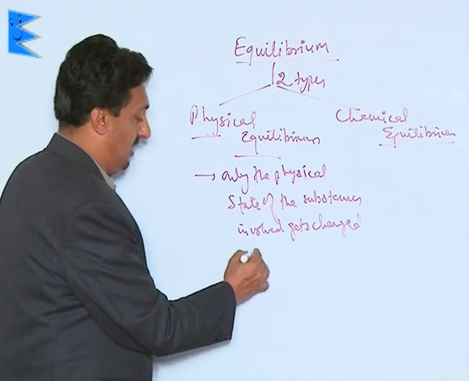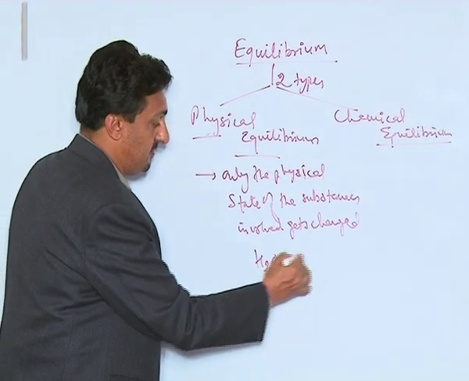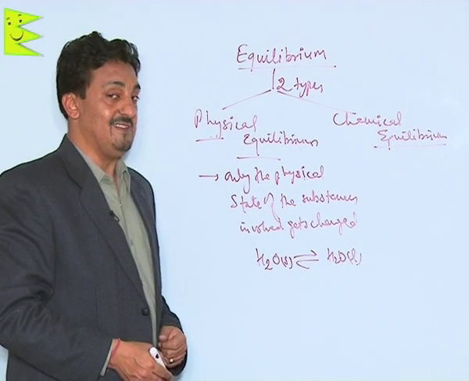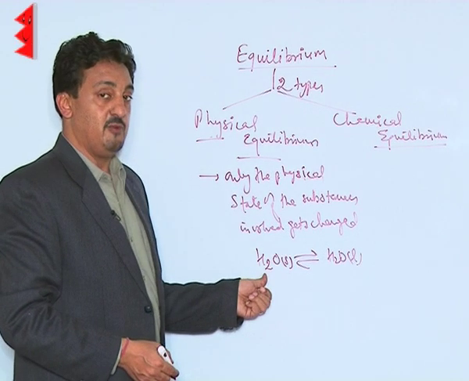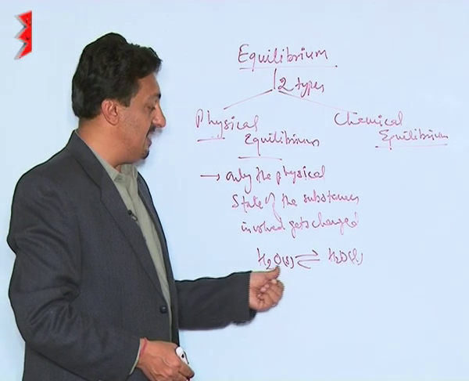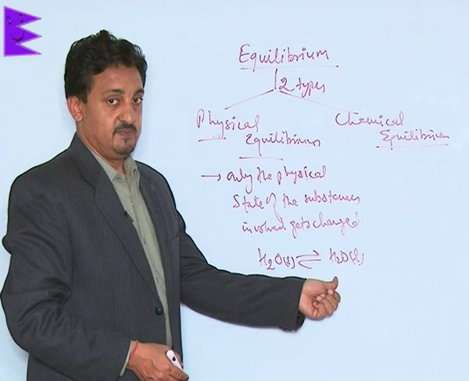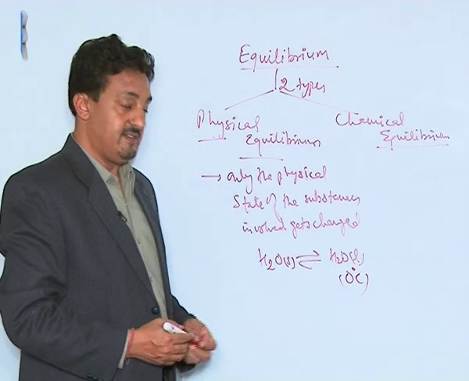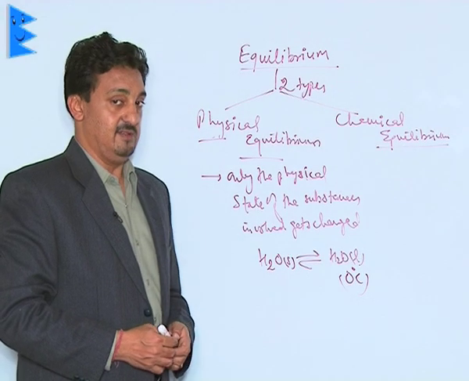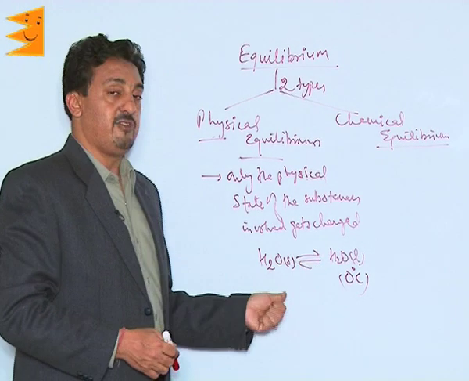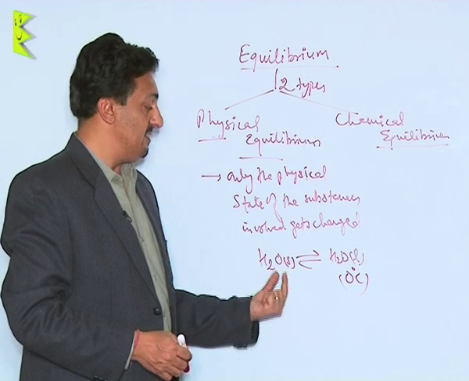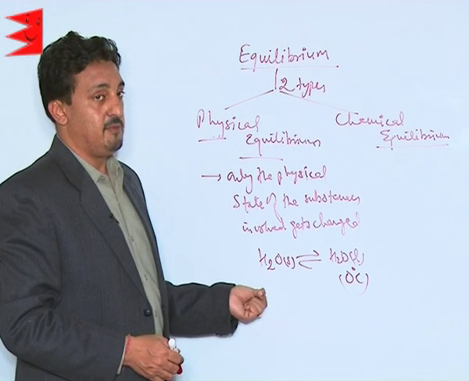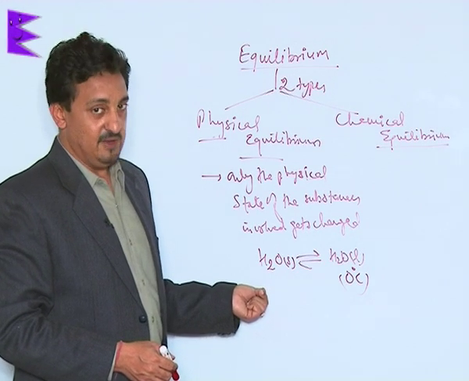Like we can take the example of the melting of ice to water at 0 degrees Celsius. The solid water in the form of ice at 0 degrees Celsius starts getting converted into liquid water. And exactly at 0 degrees Celsius, what we find is both these states are in equilibrium with each other. You can see here the chemical composition is remaining the same, but the states are getting changed. Such kind of equilibrium involved in any processes is called physical equilibrium.